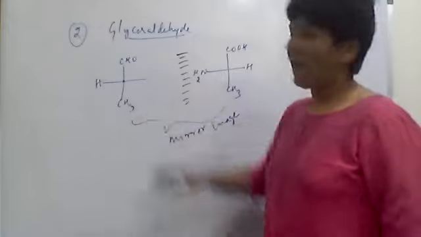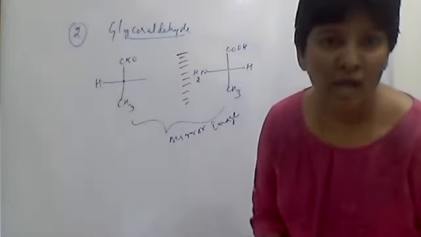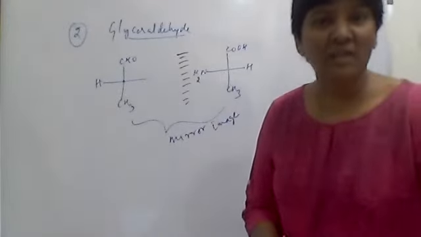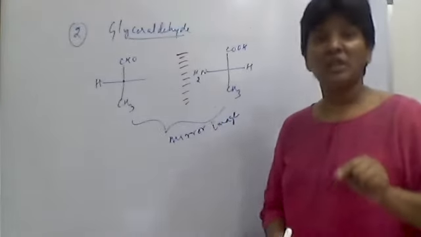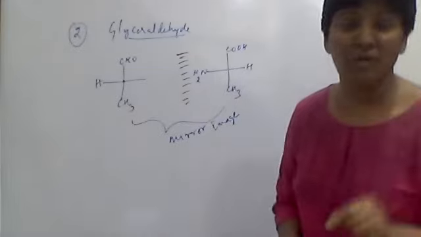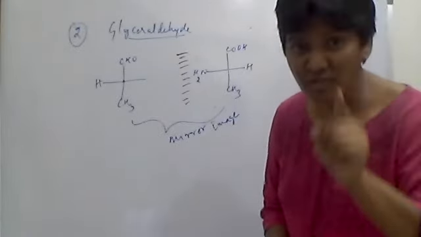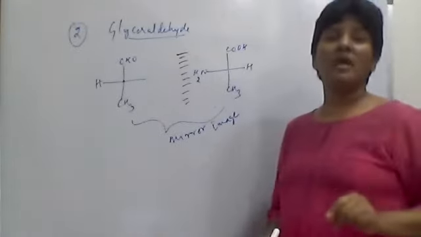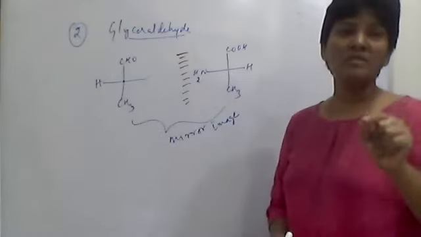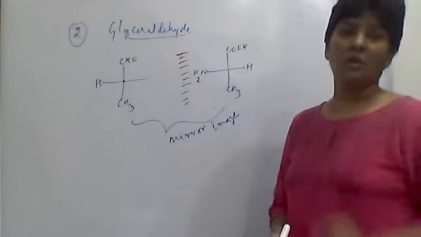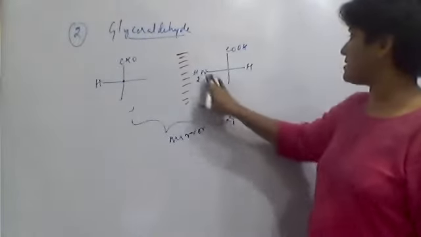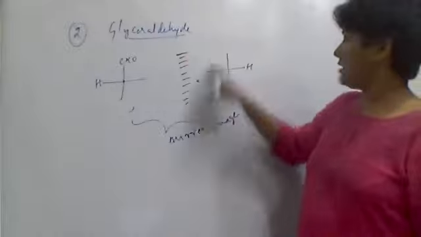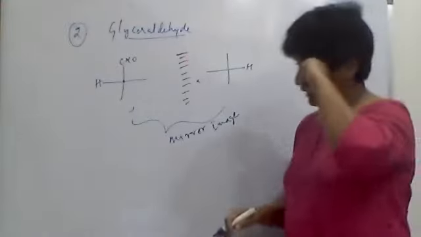CHO. I hope you all know that carbohydrates containing aldehydes with hydroxy groups are called aldoses. If they have a ketone with a hydroxy group, they are called ketoses. So fructose is a ketose, whereas glucose, mannose, galactose are aldoses. So here also it contains water, 3 carbons. It is something related to propane, 3 carbon.